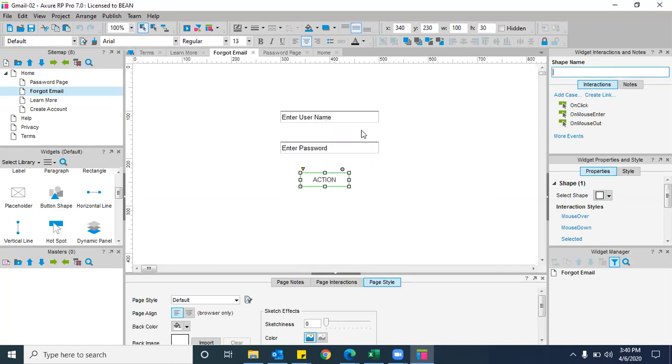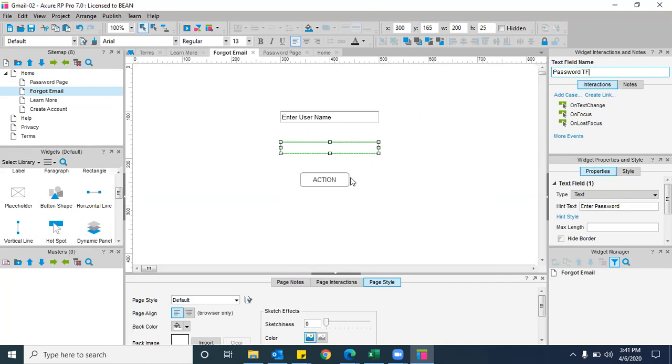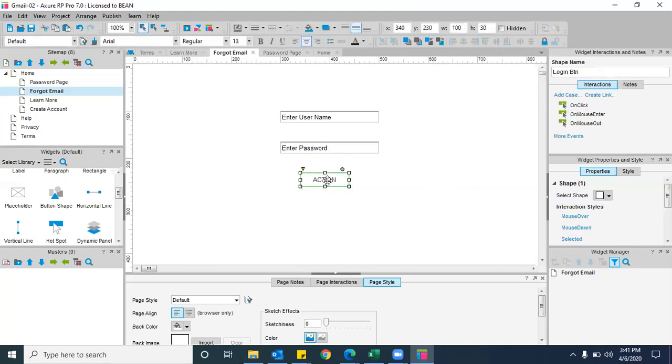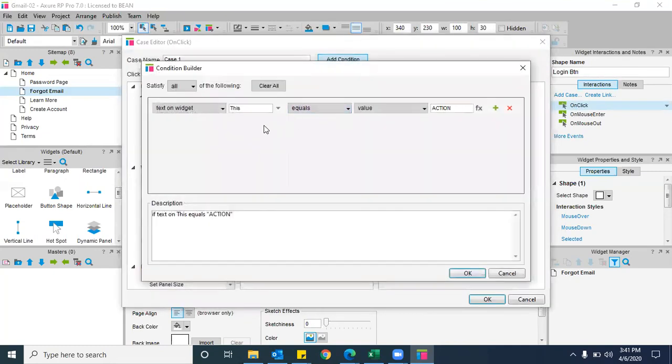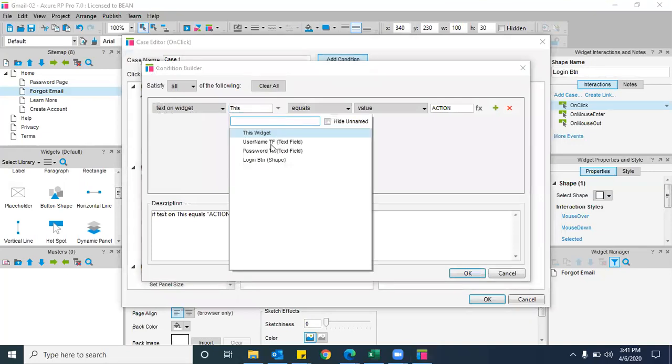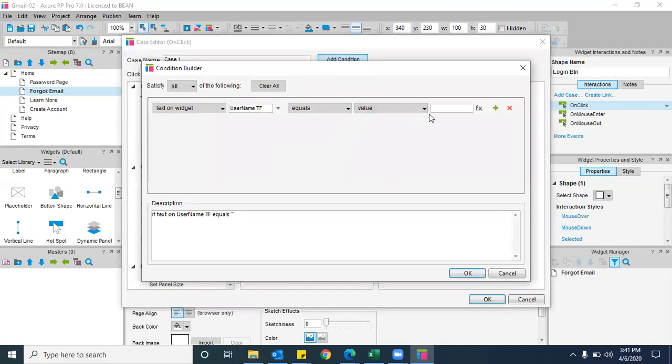Now, can you tell me what to do here? First of all, this is the username TF and this is the password TF. And this is the login button. Now tell me. Click on action, check shape name, click on click. On click, add condition. Here we need to select the username. Username equals to value, and for your username, let me keep 1, 2, 3, 4, 5.